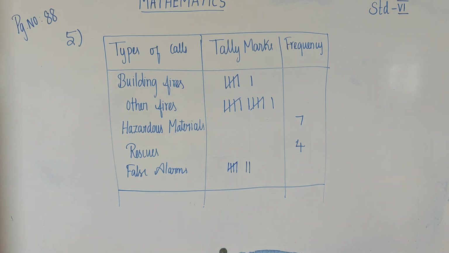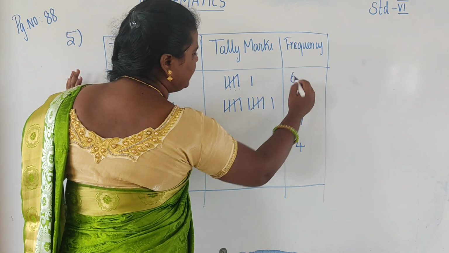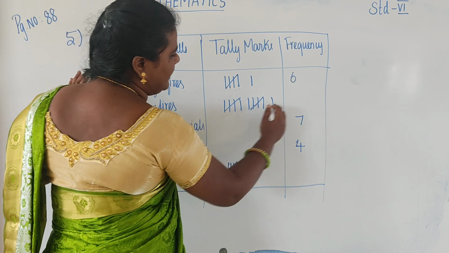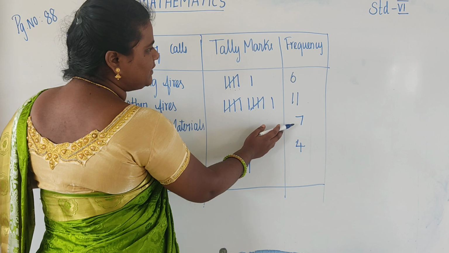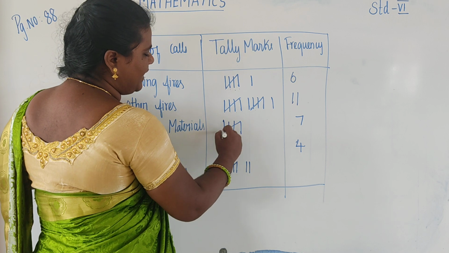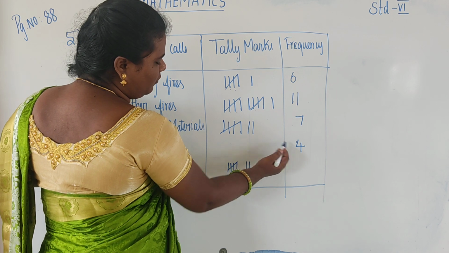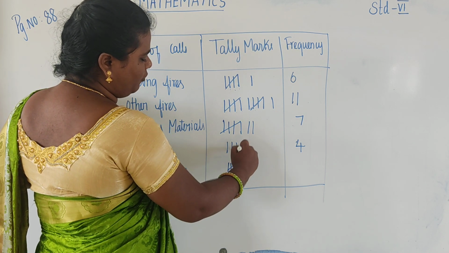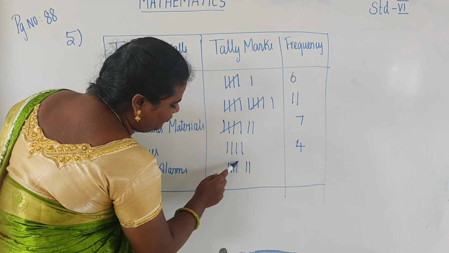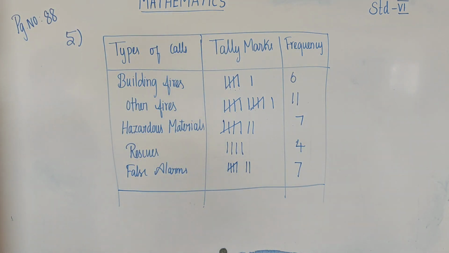1, 2, 3, 4, 5, 6 is the frequency, and 1, 2, 3, 4, 5, 6, 7, 8, 9, 10, 11. So these frequencies are 7. Total marks are 1, 2, 3, 4, 5, 6, 7. And this frequency is 4: 1, 2, 3, 4. And the tally marks are even: 1, 2, 3, 4, 5, 6, 7. So the frequency is 7.